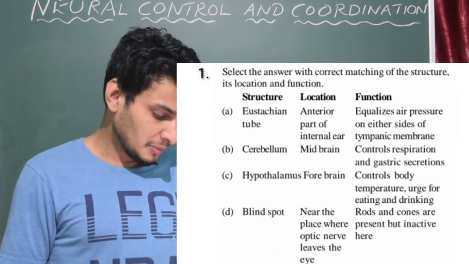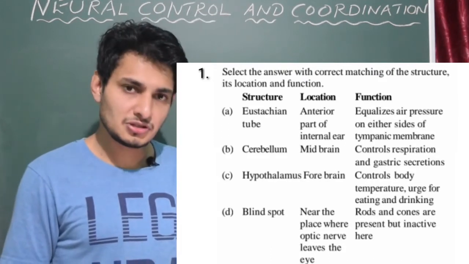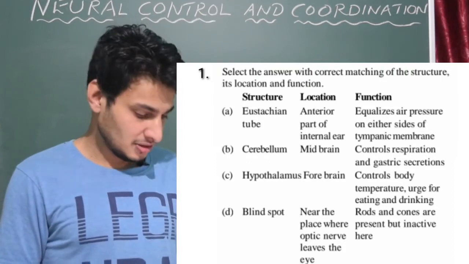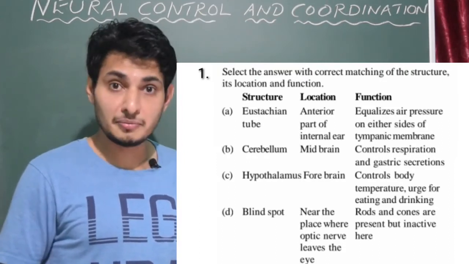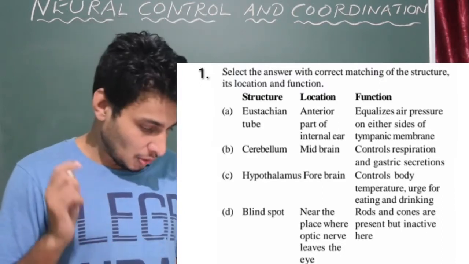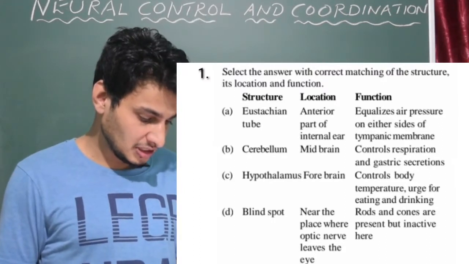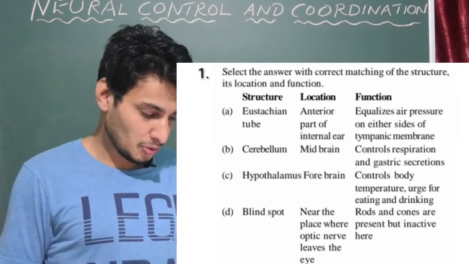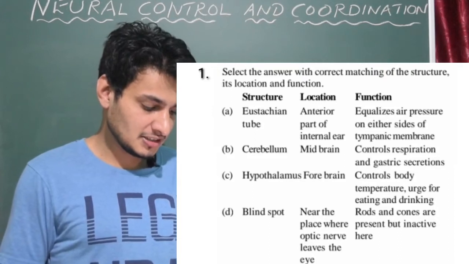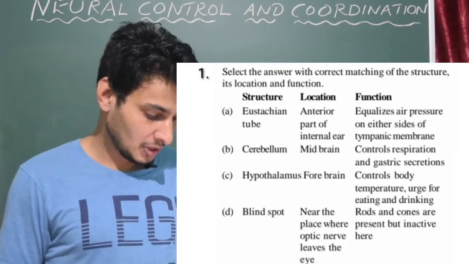Option B, cerebellum, location midbrain. No, cerebellum is situated in the hindbrain. Cerebellum contains a lot of neurons, it provides space for millions of neurons. So location is wrong, and the function controls respiration and gastric secretions. No, it is wrong. Respiration and gastric secretions are controlled by the medulla oblongata. So option B is also wrong.